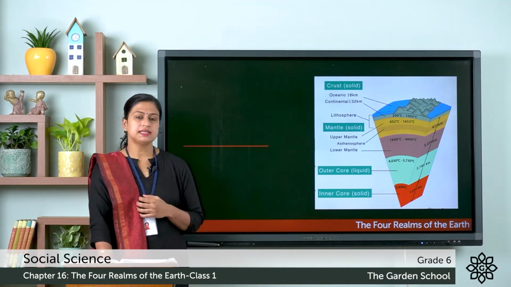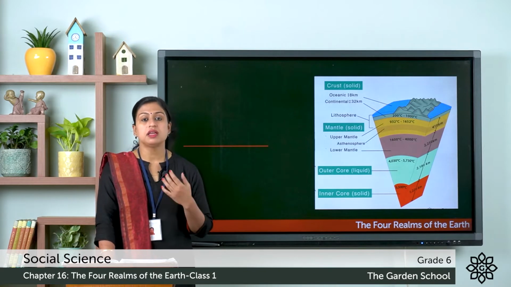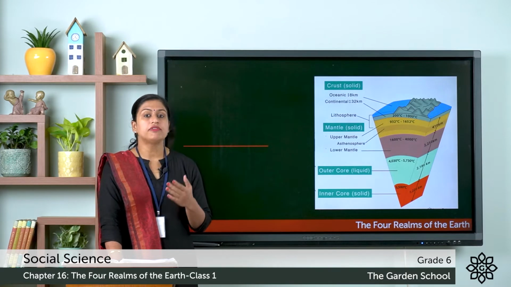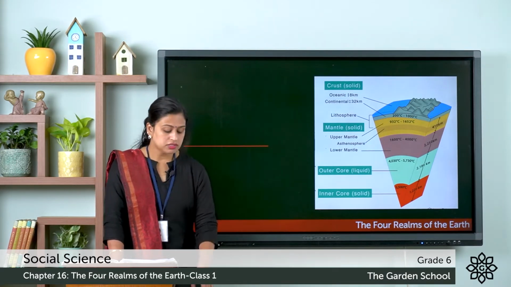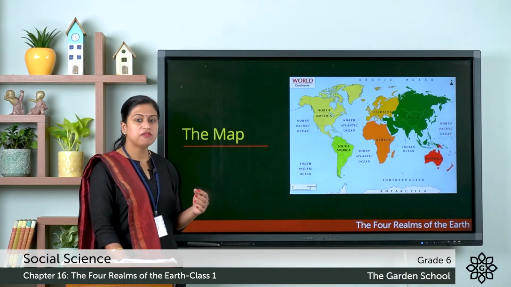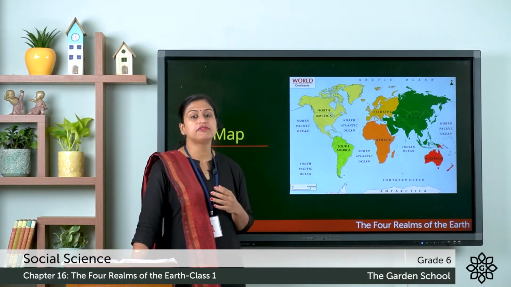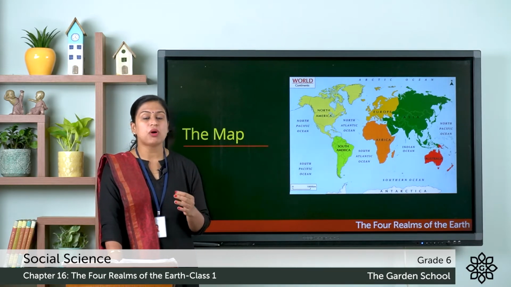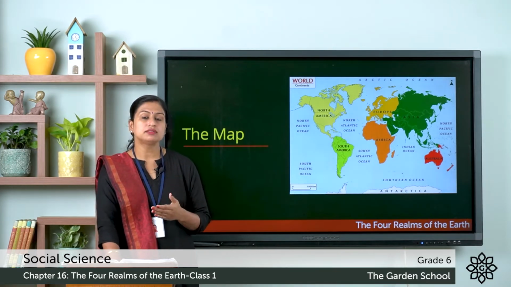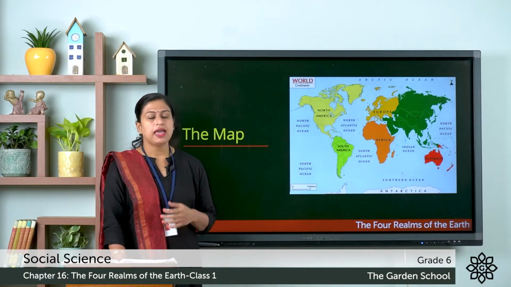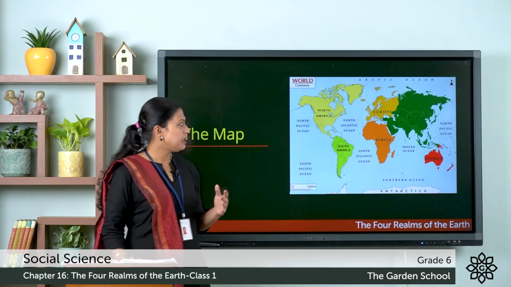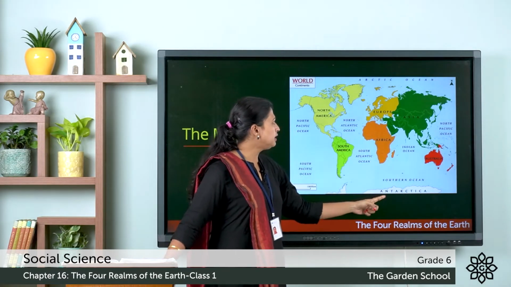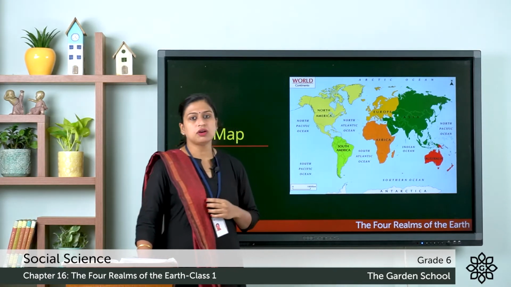Now we are discussing the lithosphere, that means the sphere of solid rocks. The lithosphere consists of continents and oceans. Here you can see the world map which shows the 7 continents and 5 oceans. You all know that continents are the big and small land masses that cover one-third of the Earth's surface. And there are 7 continents. They are Asia, Europe, Africa, Australia, Antarctica, North America and South America.